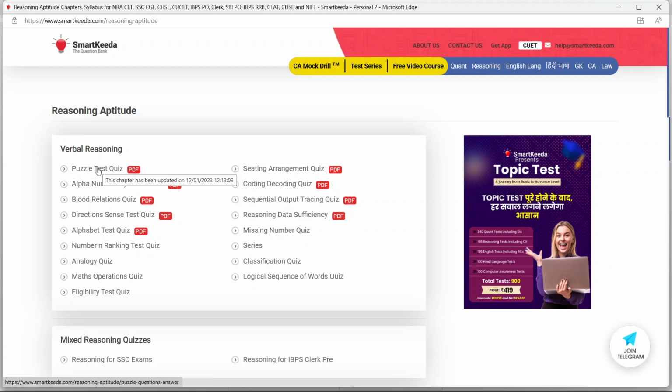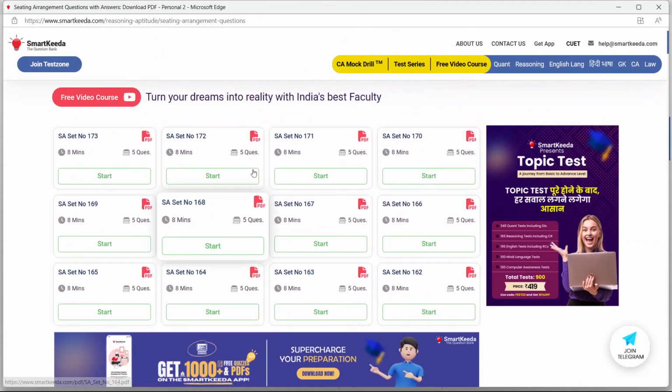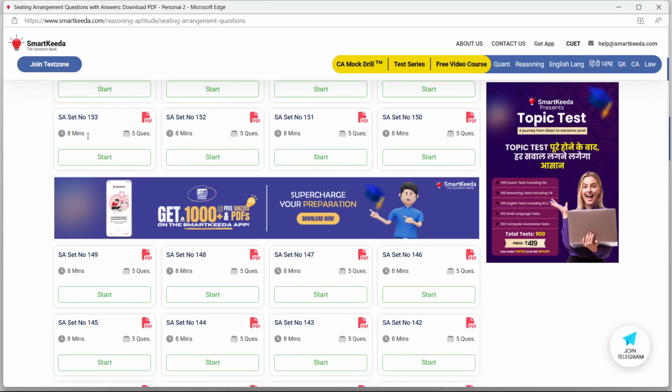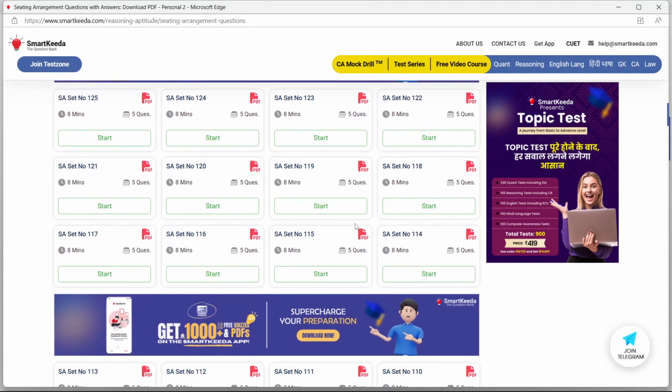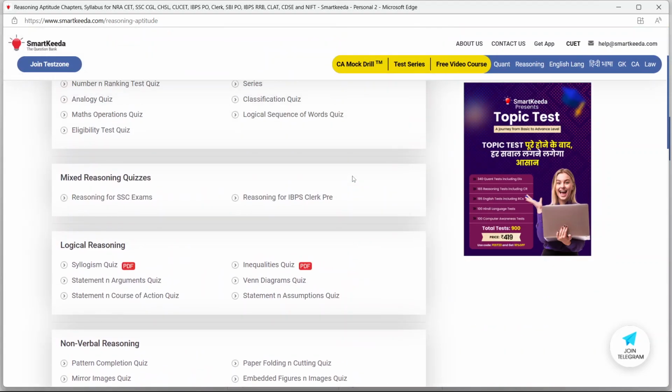Then you go to puzzle test quiz, coding decoding quiz, seating arrangement quiz. Again, you will find a lot of passages. Seating arrangement quiz has 173 passages. So all the material that you require for clearing the reasoning section of the CUET is available at your mouse's click and you can do all the questions very easily.